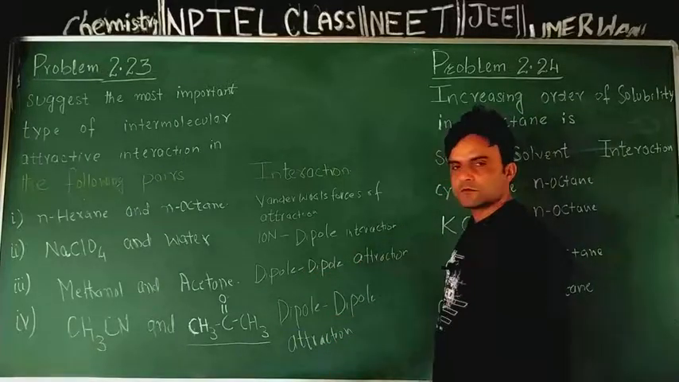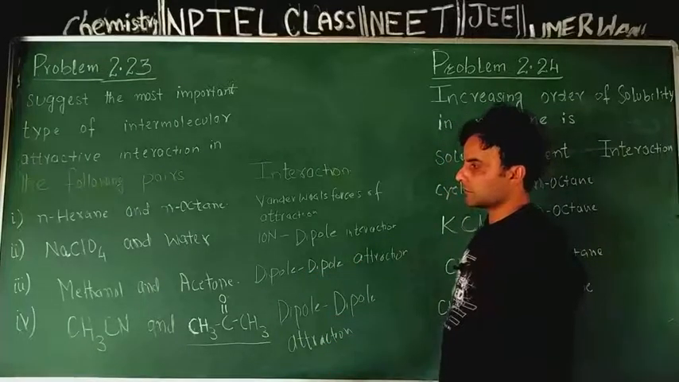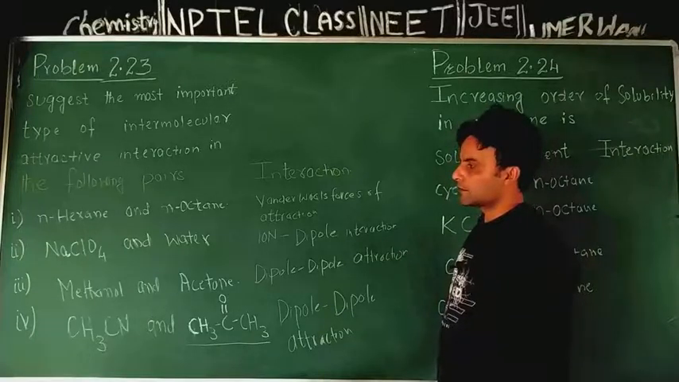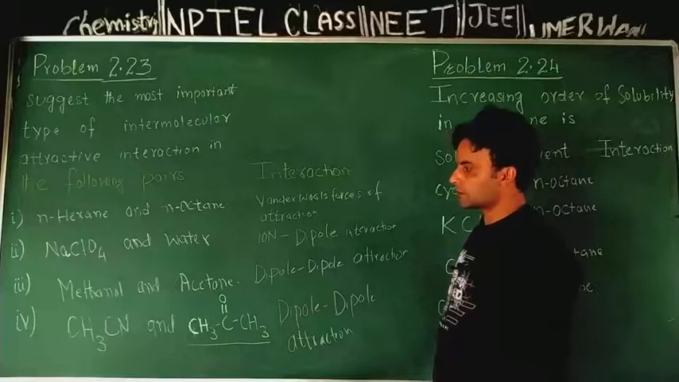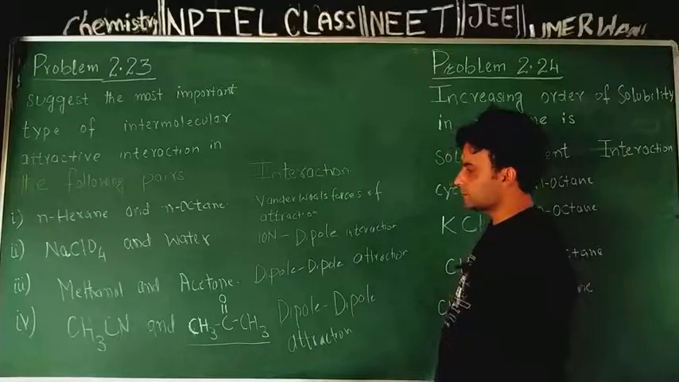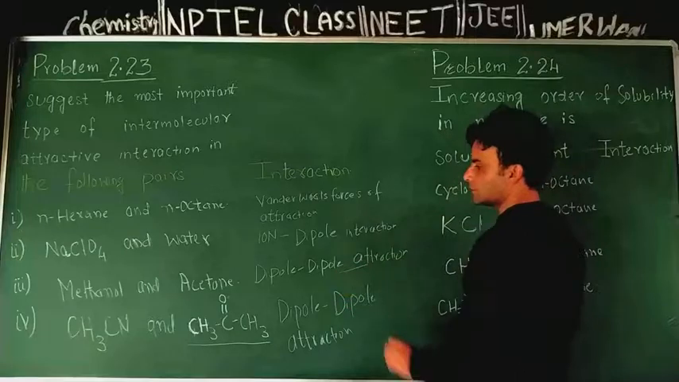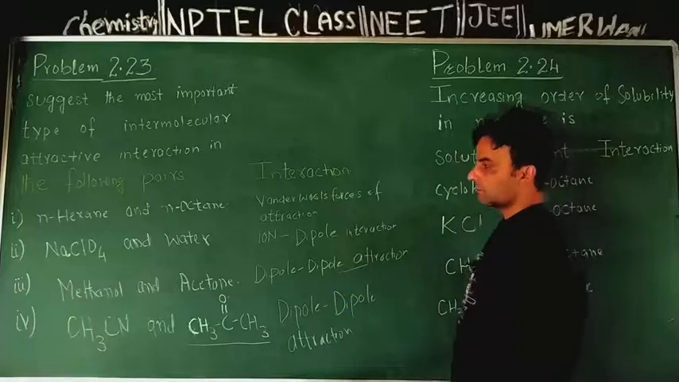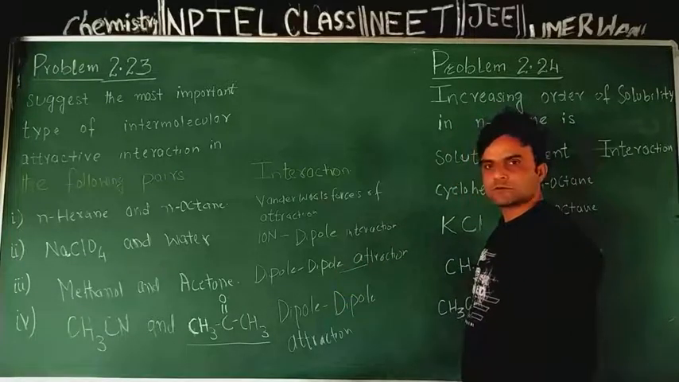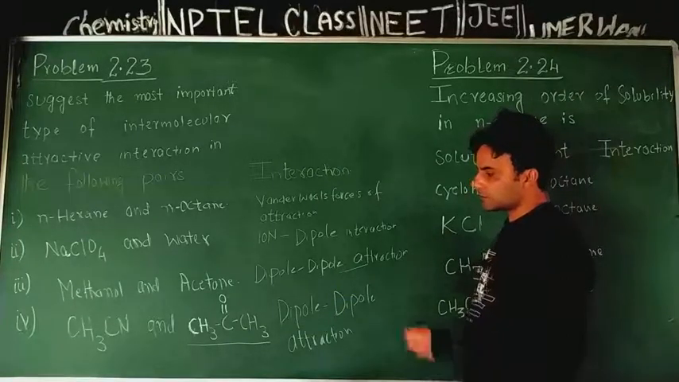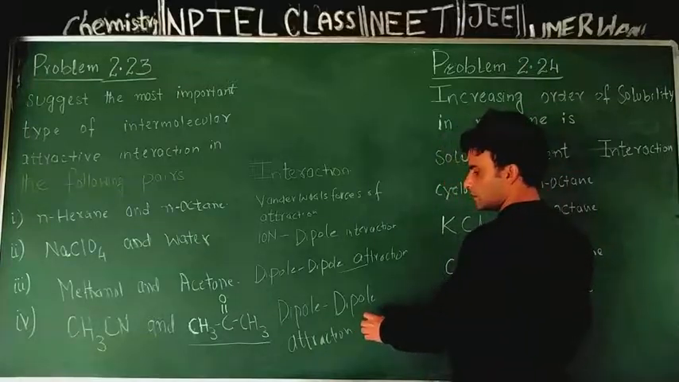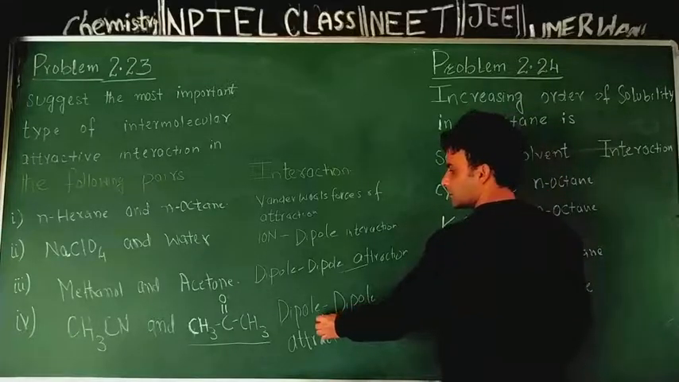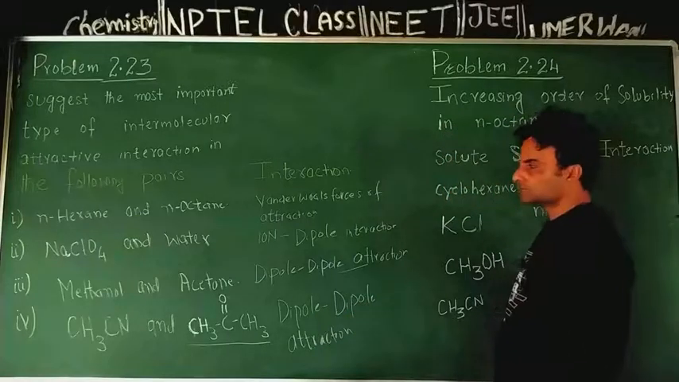Methanol and acetone. In methanol there is OH. Methanol acts as a dipole because of presence of polar OH bond. Acetone acts as a dipole because of presence of polar CO bond. So nature of attractive interaction is dipole attraction. Acetonitrile behaves as a dipole because of polar CN bond. Acetone behaves as a dipole because of presence of C double bond O. Hence nature of interaction again here is dipole interaction.